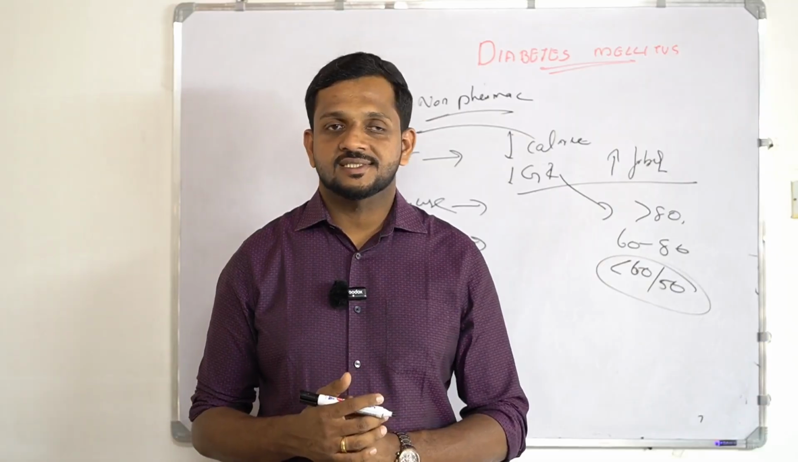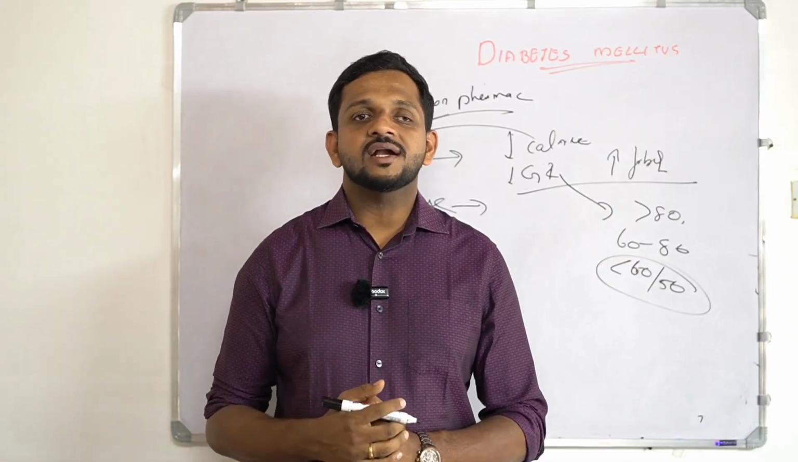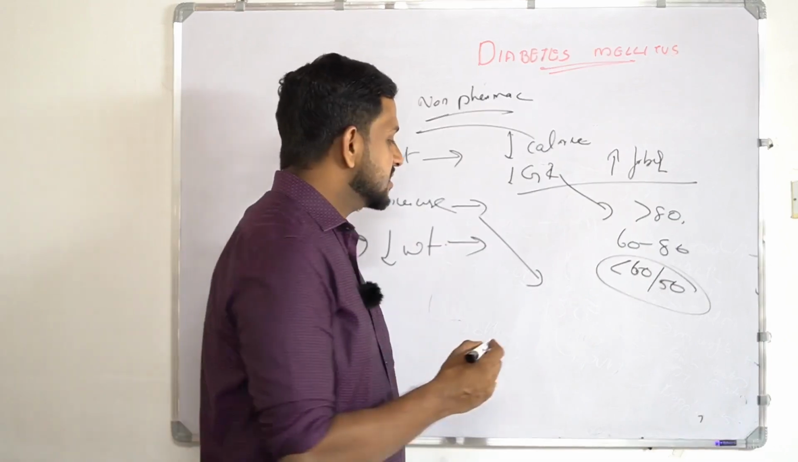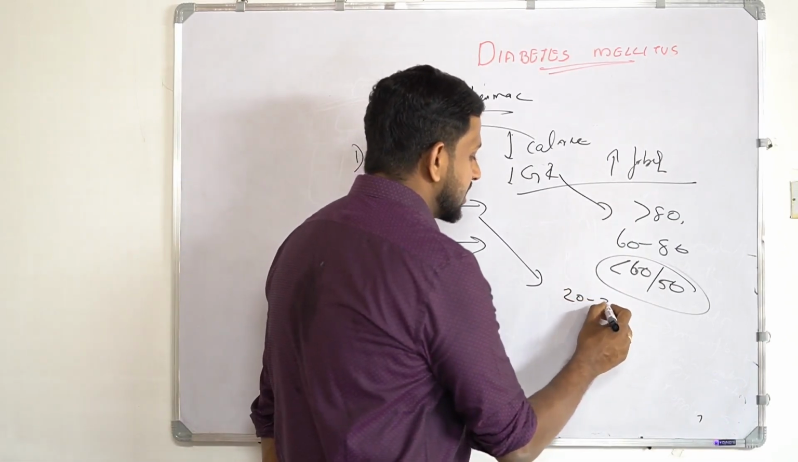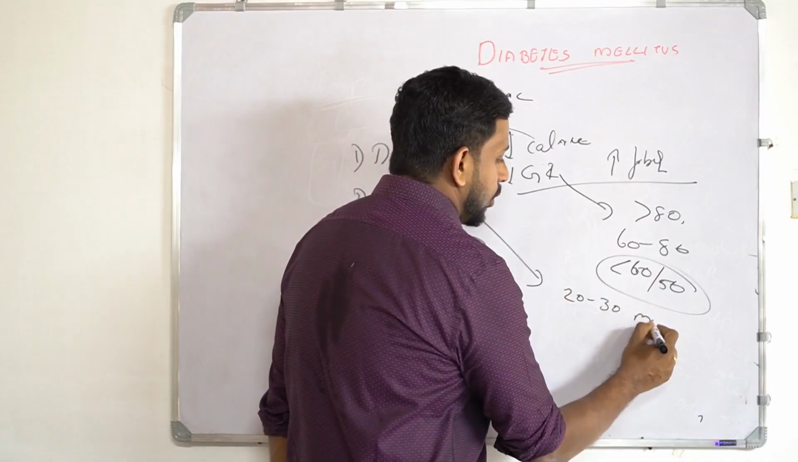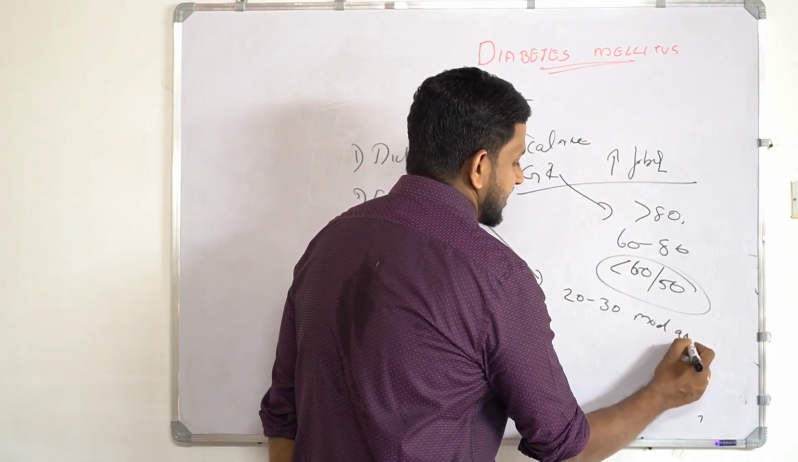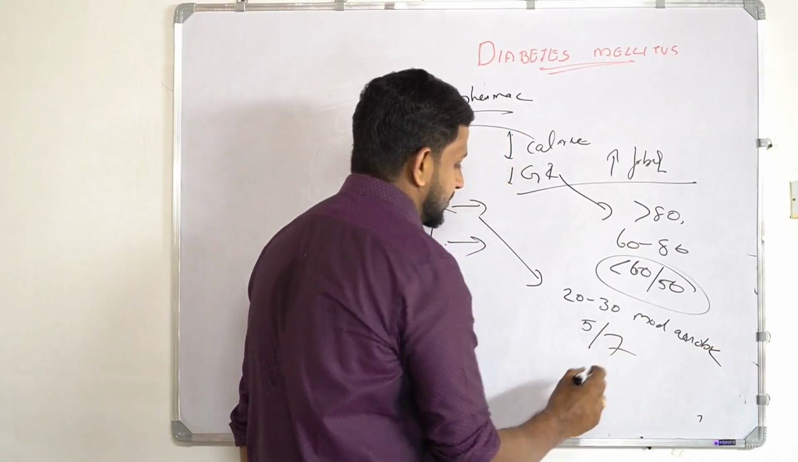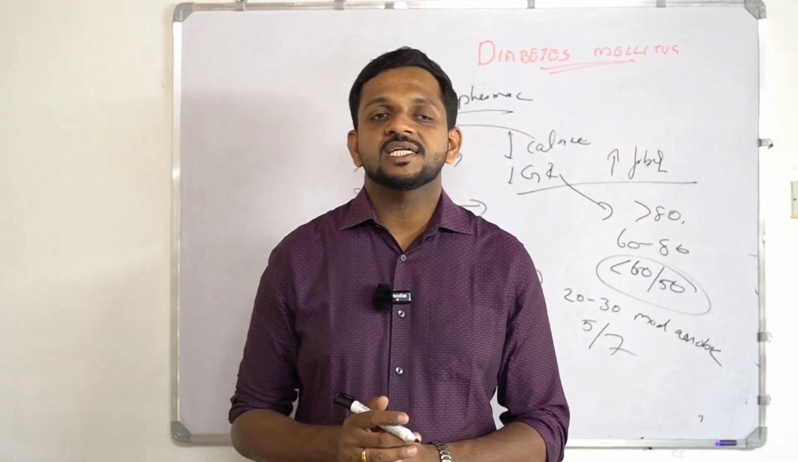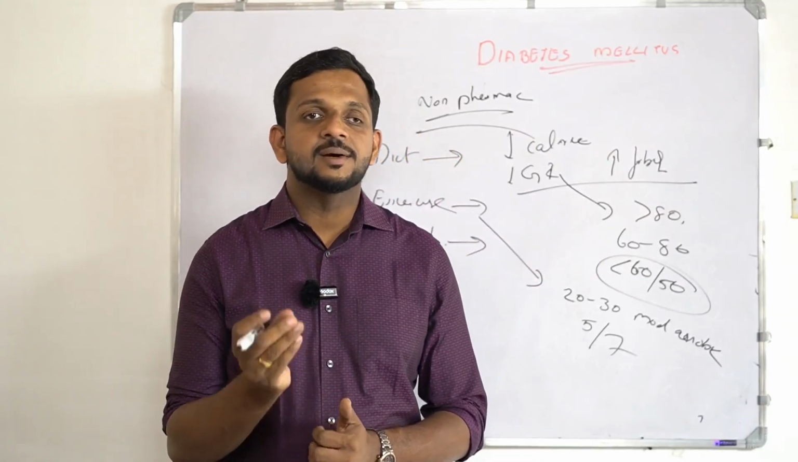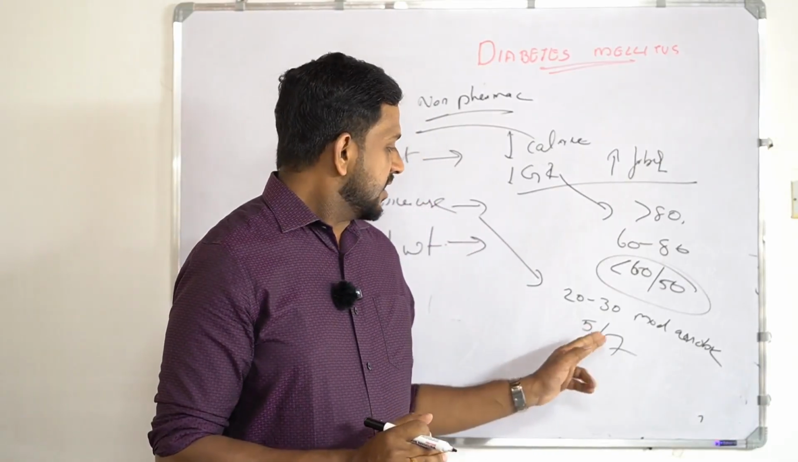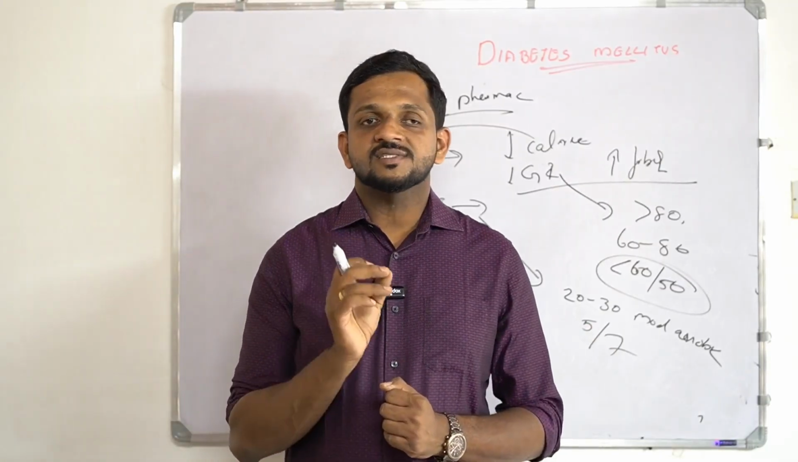Now about the exercise. How much and what type of exercise should a diabetic patient do? It is advised as 20 to 30 minutes of moderate aerobic exercise, minimum 5 days a week, like brisk walking or jogging or even swimming. And it should be distributed as 5 days a week.